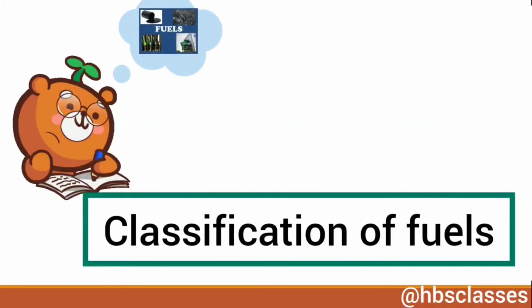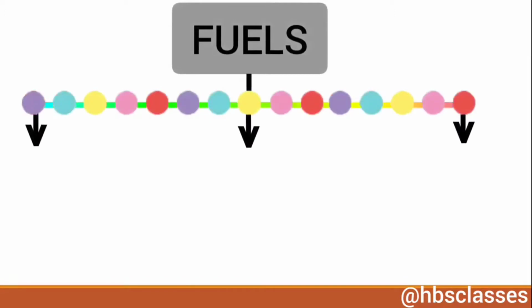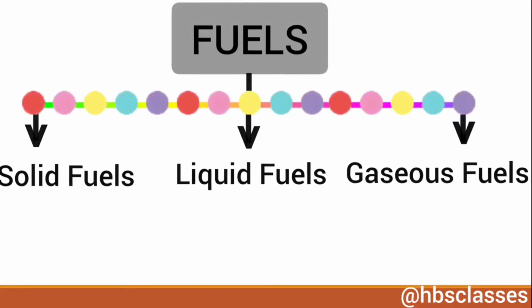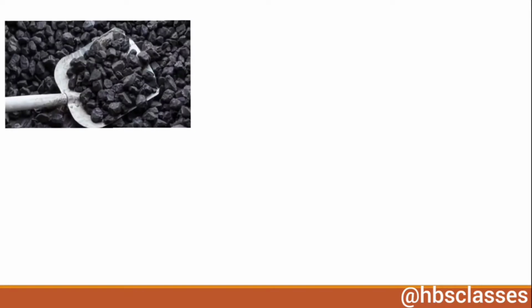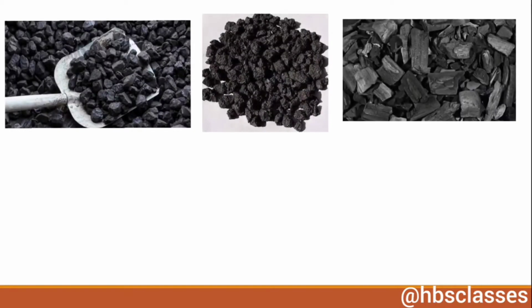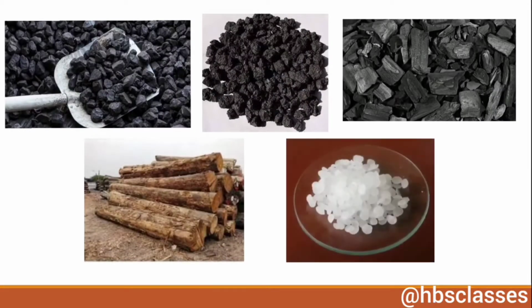Now let's know about classification of fuels. Fuels are classified on the basis of physical state in which they occur. So fuels are classified as solid fuels, liquid fuels and gaseous fuels. Solid fuels exist in solid state at room temperature. Coal, coke, charcoal, wood, paraffin wax, etc. are solid fuels.